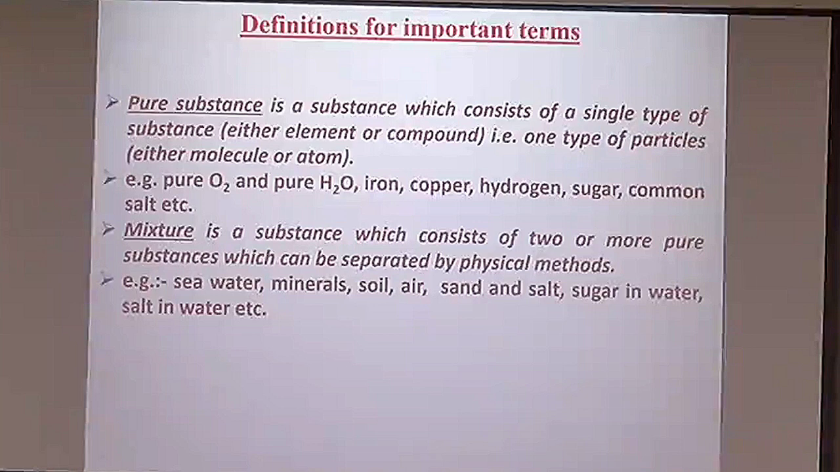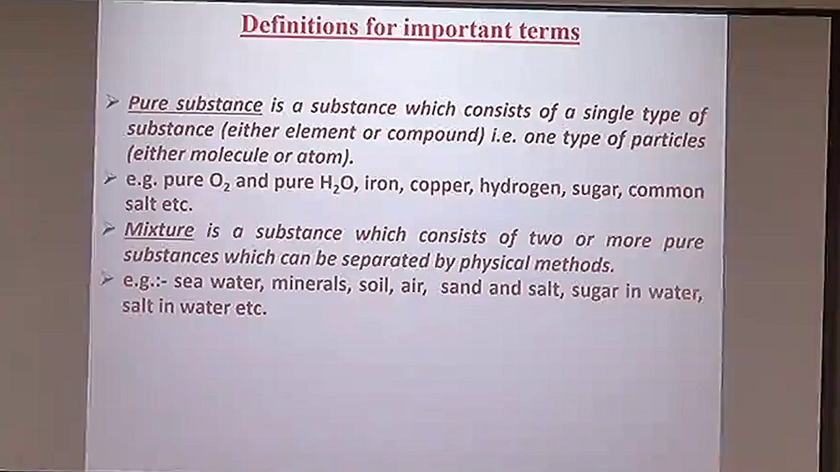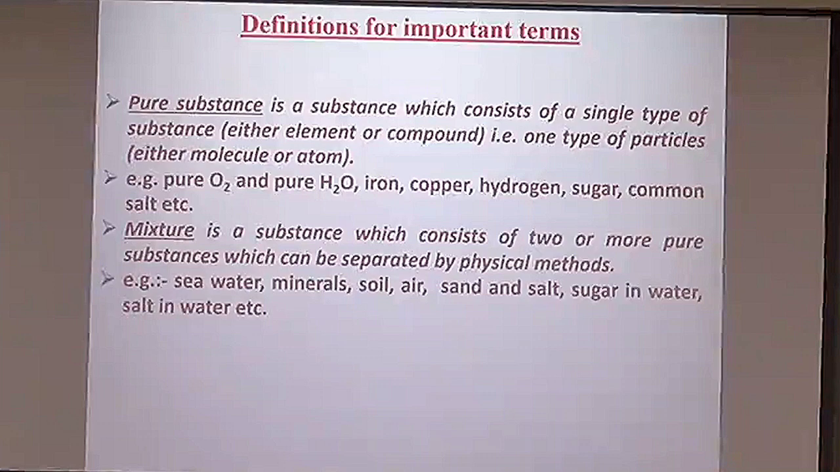Oxygen is an element which is a pure substance. Similarly, water is a compound which contains atoms of more than one type, but all particles are alike, that is, they are water particles. That is why we consider the compound water a pure substance. Similarly, a mixture is a substance which consists of two or more pure substances which can be separated by simple physical methods. Mixtures include seawater, minerals, soil, air, etc.